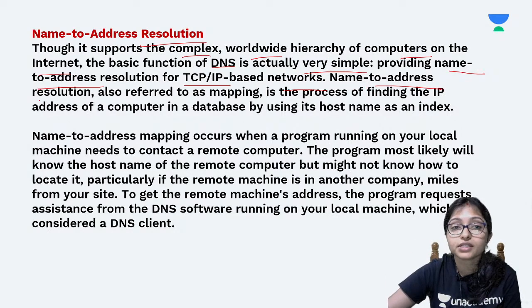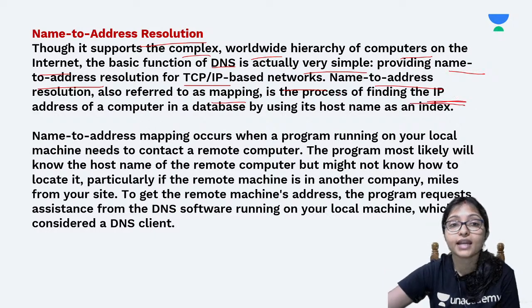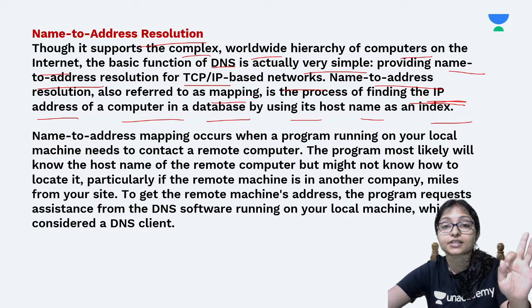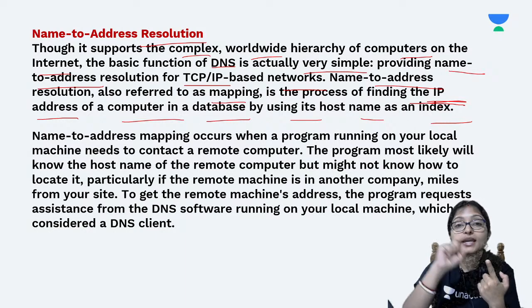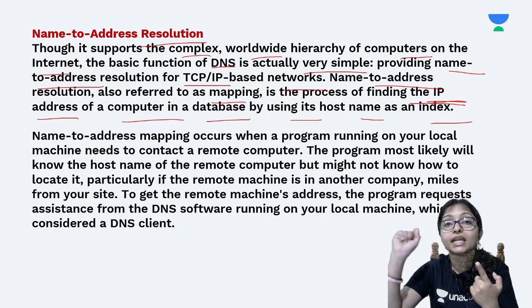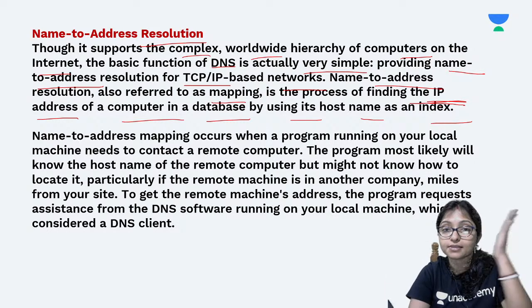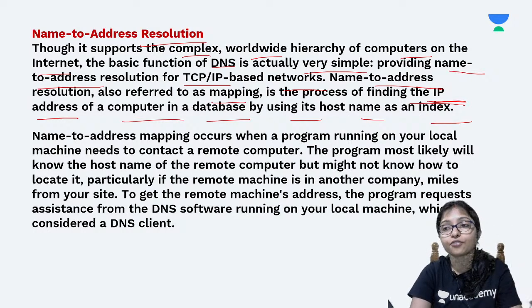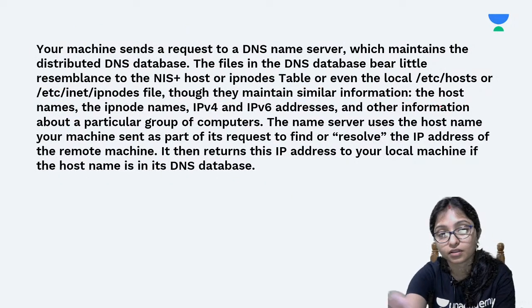Name to address resolution means through the name it maps to the IP, finding the IP address of the computer, and the database by which the host name is indexed. You buy a domain name, that domain name is mapped with an IP, and that is why you find the data from that IP. That is how name to address resolution goes on.